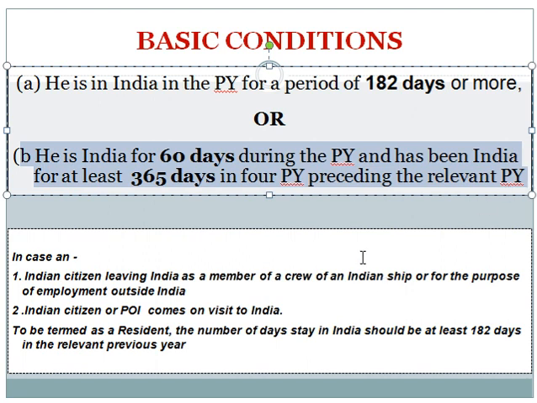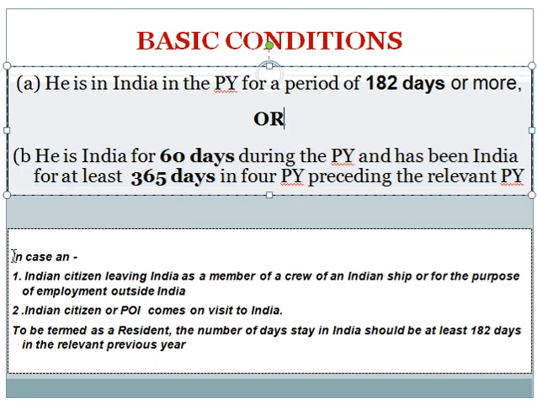That means the 4 previous years before 2019-20, that is 18-19, 17-18, 16-17, 15-16. In these 4 previous years together, the total stay is 365 days or more. This is the second basic condition. That is, during the previous year, 2019-20, at least 60 days and 365 days during the 4 preceding previous years. That is the second basic condition.